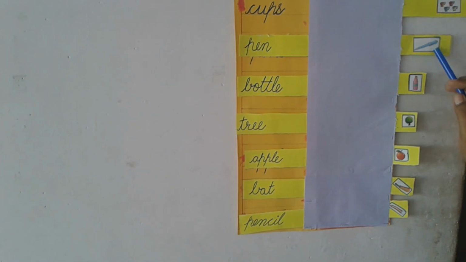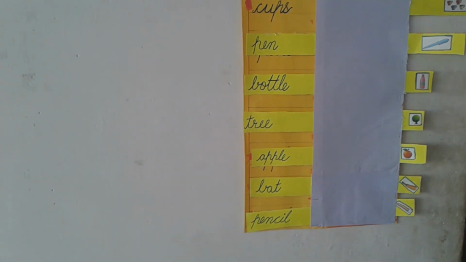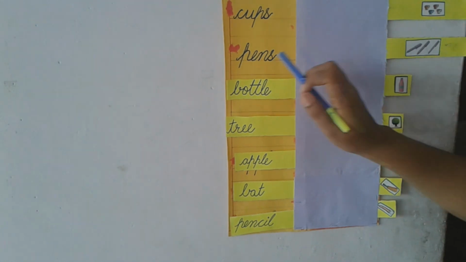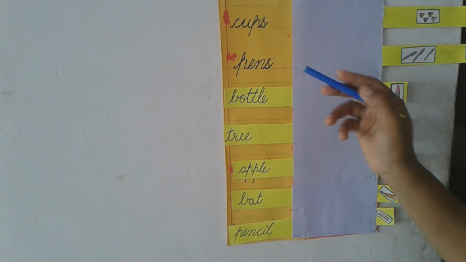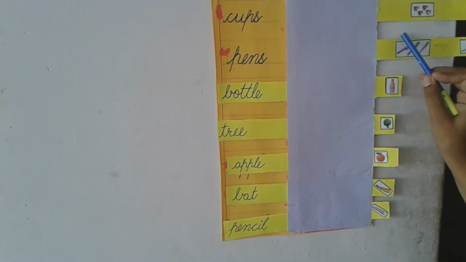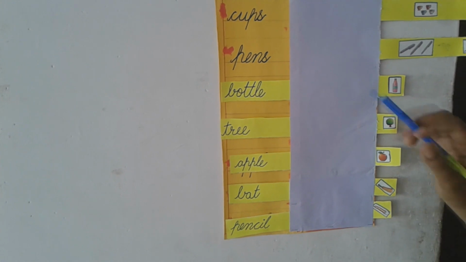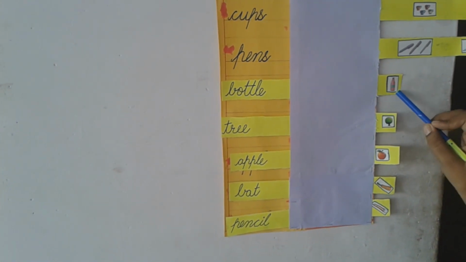Again, we are having only one pen. One pen. Now we have to change into plural: pens. Here we are having so many pens, more than one pen. Now bottle, we have one bottle.